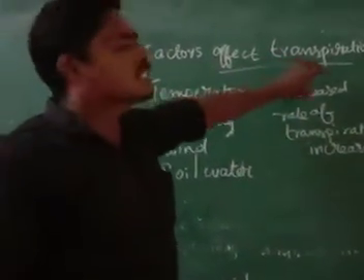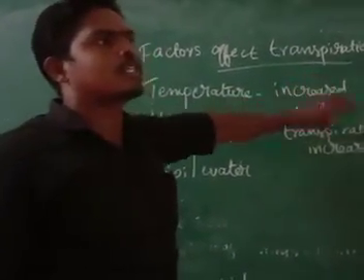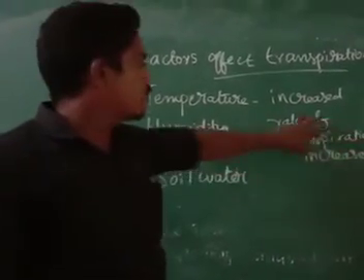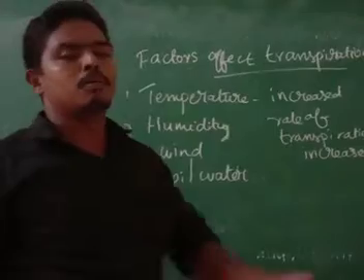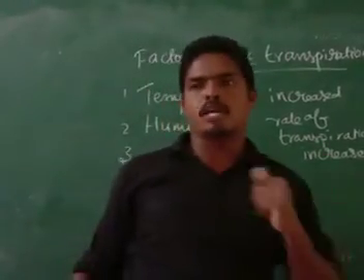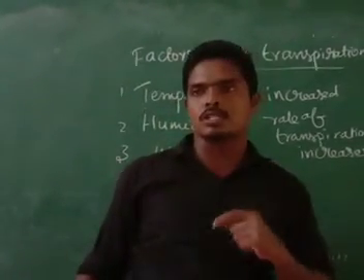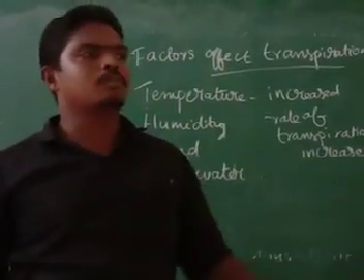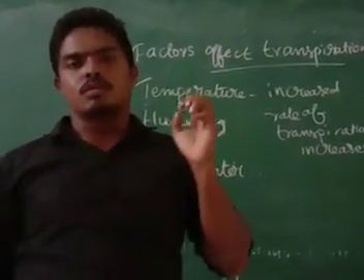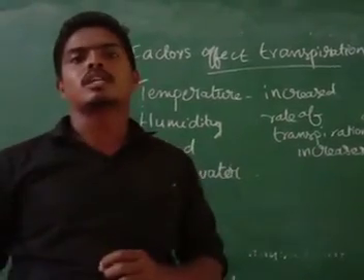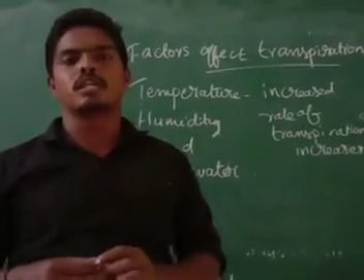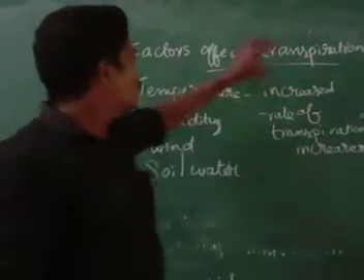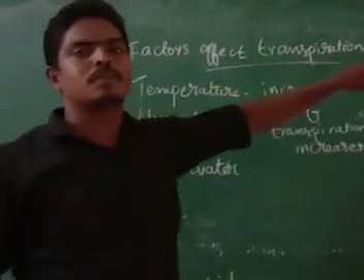When temperature is high, the rate of transpiration will also be high. Rate of transpiration means the amount of water going out of the plant through stomata will also increase. So the water taken by the root will be less compared to the water going out through the leaf.